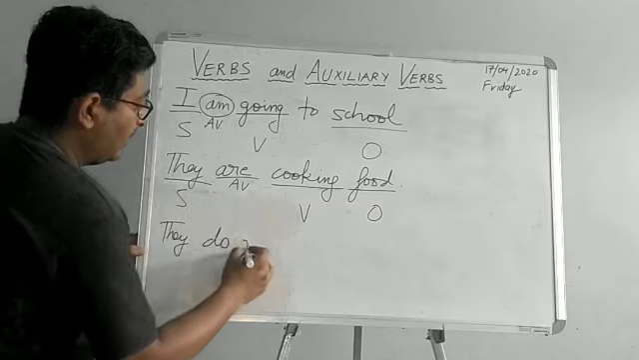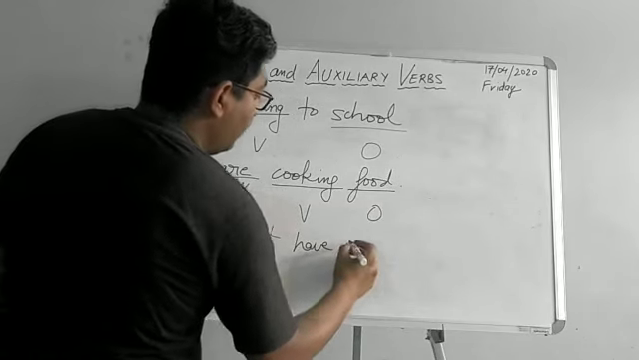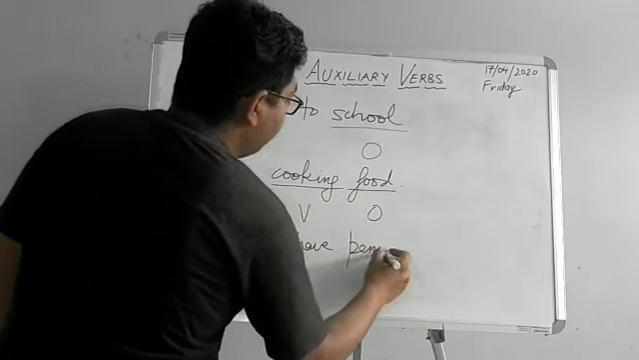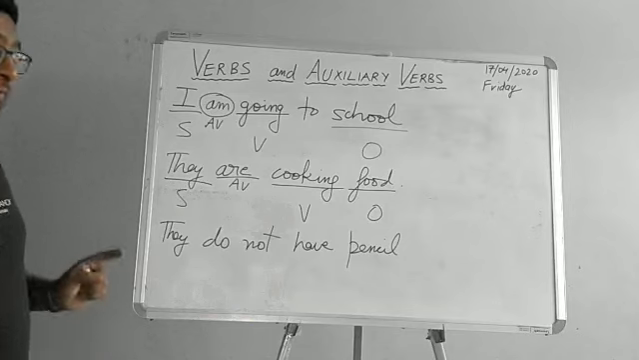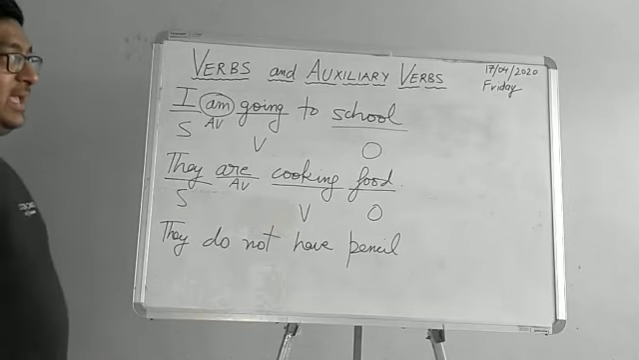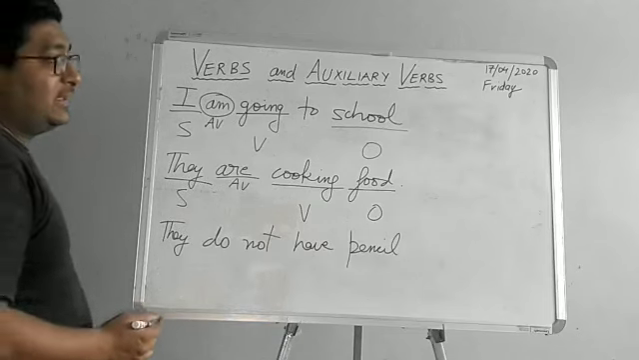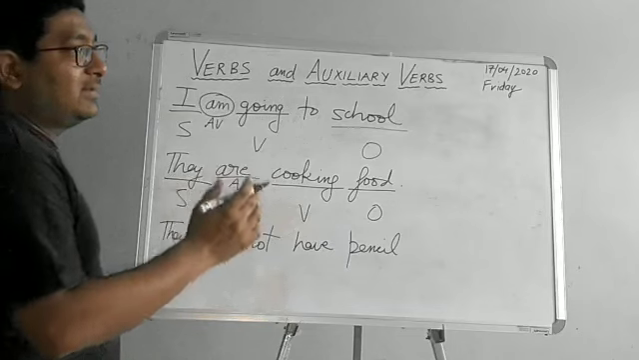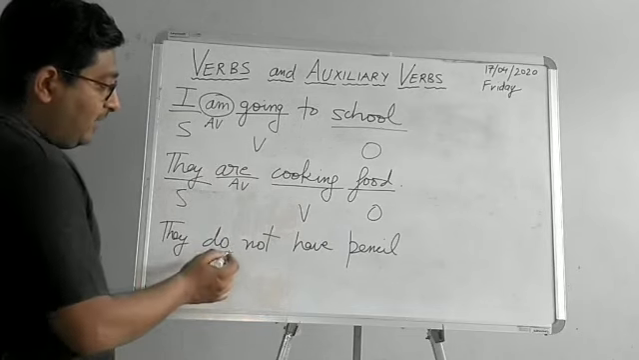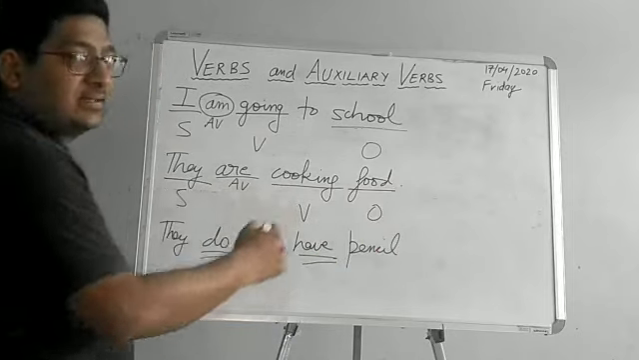They do not have pencil. Now, this is a very different kind of sentence which I have given you. Now, if you see, is there any action taking place in this sentence? Well, there is no action that is taking place. This is just an assertive sentence, right? But it involves two helping verbs for the sentence to be complete.